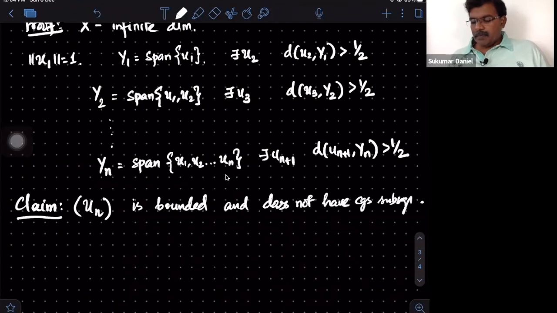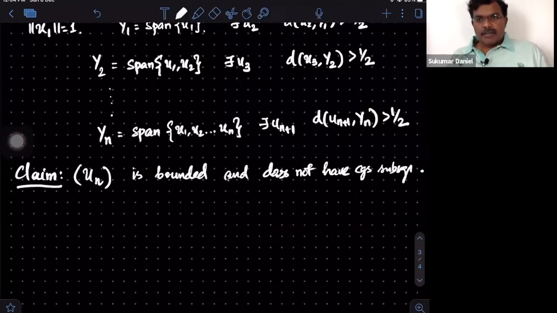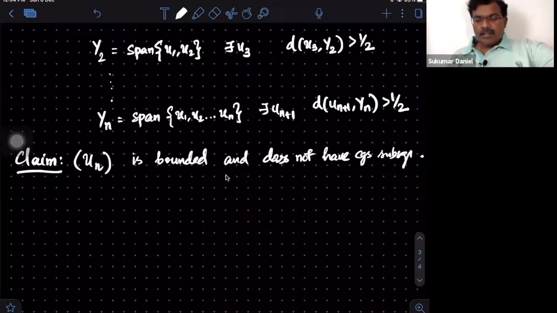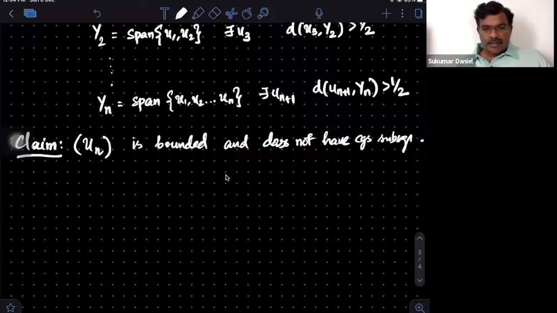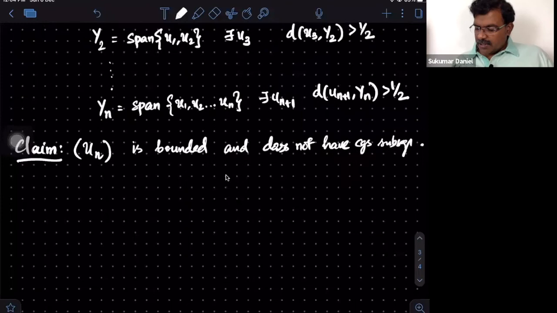We will achieve that by showing that the distance between any two elements here is bigger than a particular constant, and hence you cannot even have a Cauchy subsequence, and so you cannot have a convergent subsequence. So for that, let's consider m and n.